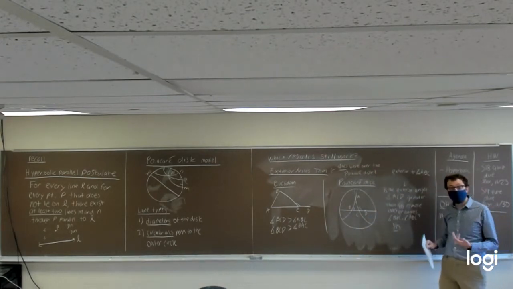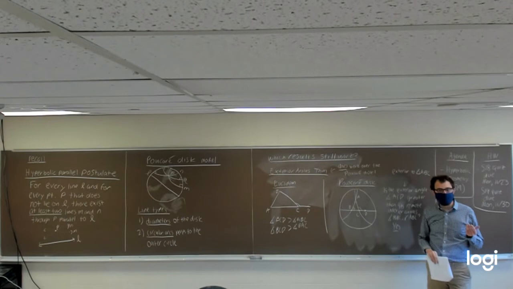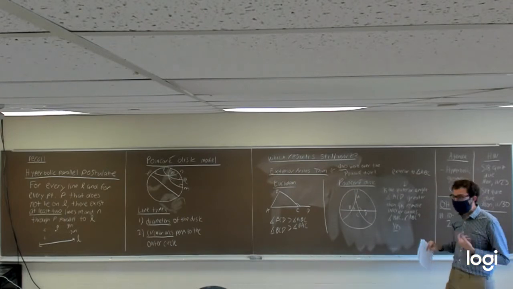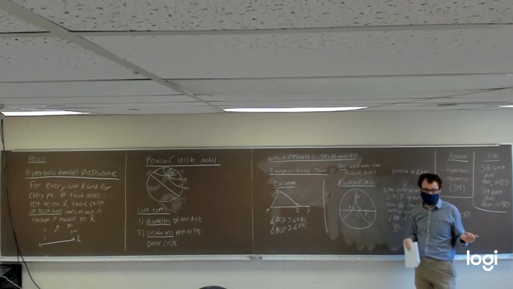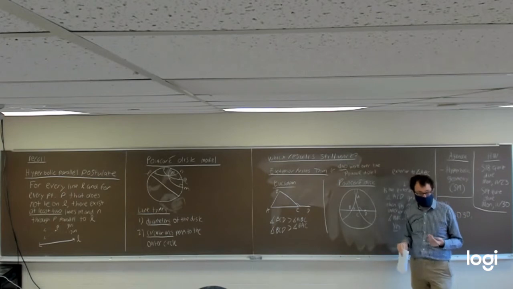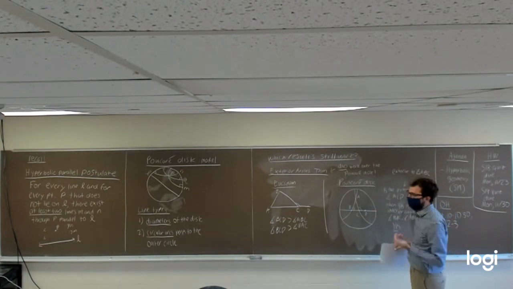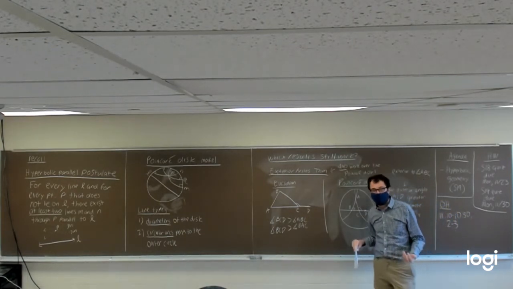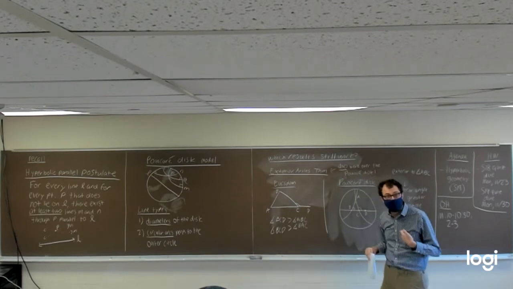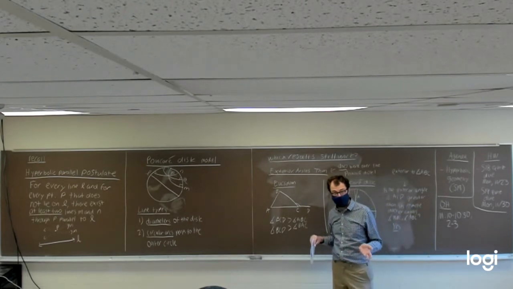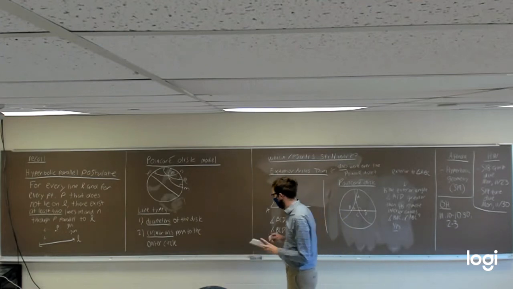So the exterior angles theorem from Euclidean geometry still holds true in this model of hyperbolic geometry, which is interesting because if you recall, this theorem did not work in spherical geometry, but it does still work in the Poincaré disk model, which is kind of cool.